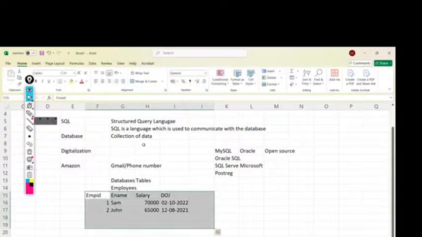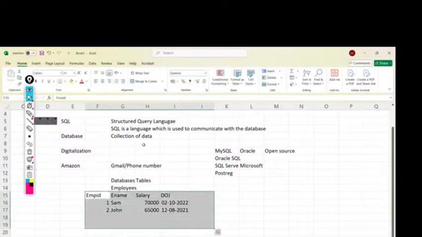As I said, we are storing the data in the form of tables here, right? So basically inside databases we'll create lots and lots of tables and store the data. But we have something called RDBMS, that is, relational database management system.